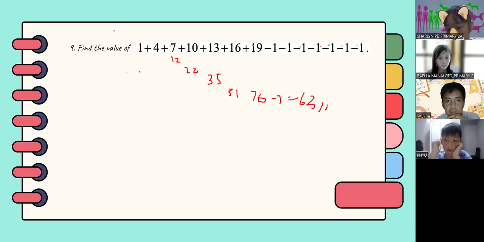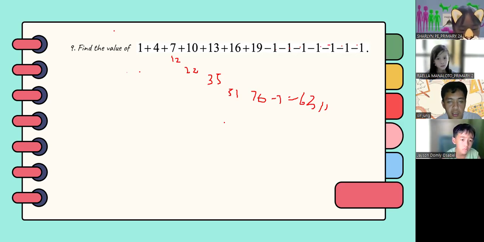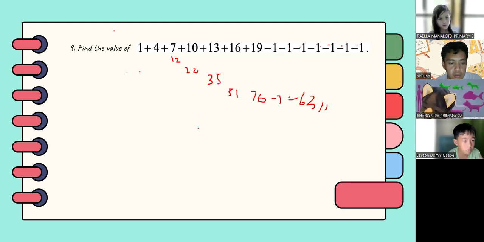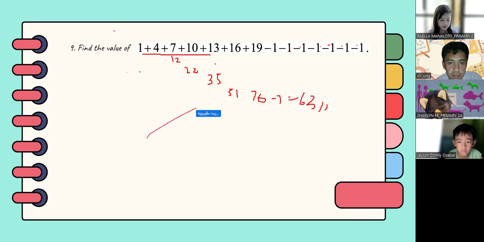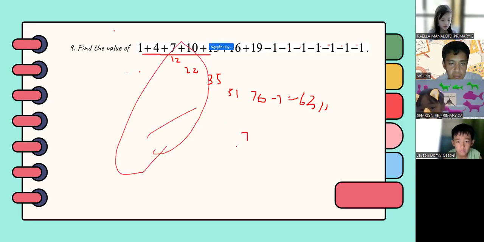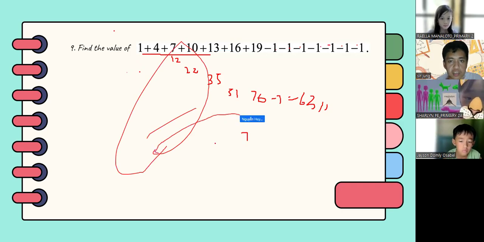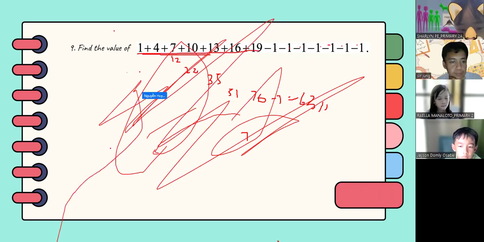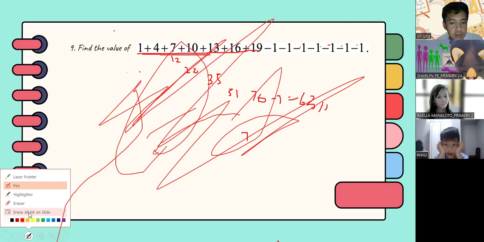All right. So you have a question, Miss Charlene? No, I just forgot to lower it. Okay, Miss Rayla, you have a question? I have a different solution. Okay, what's your solution? I added all the ones together, which makes a 7. So I just crossed it out along with the 7, then directly add everything. That's correct. So that's another way of solving it. So you add all the ones together and then you subtract from the sum of this one. So any questions?